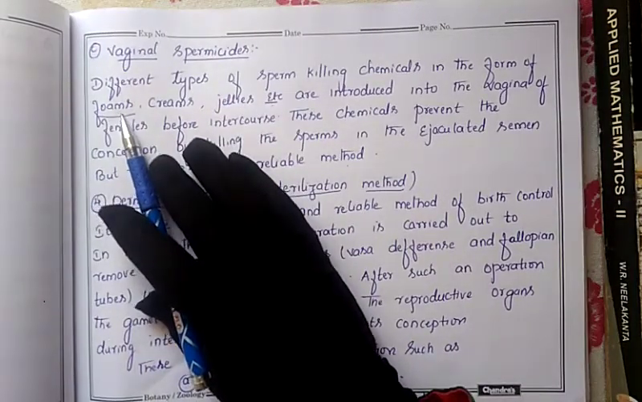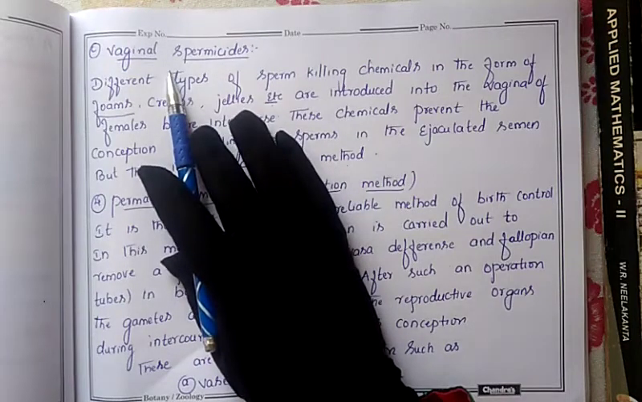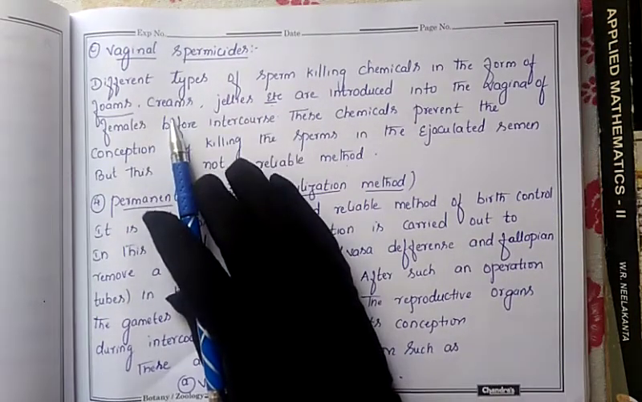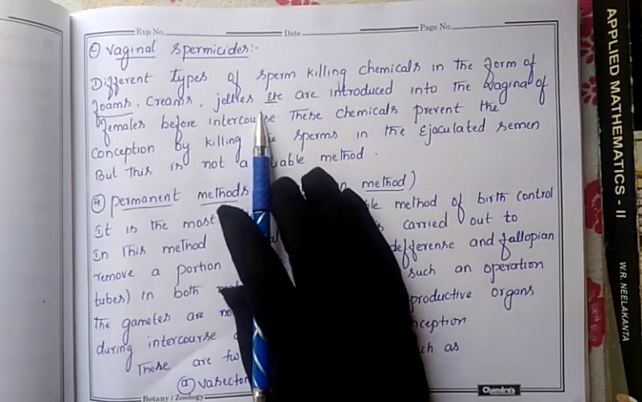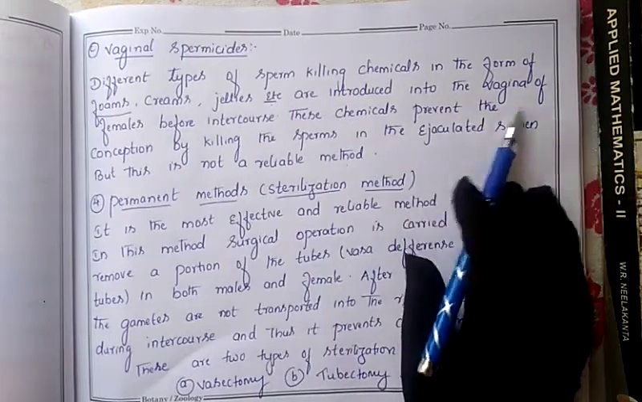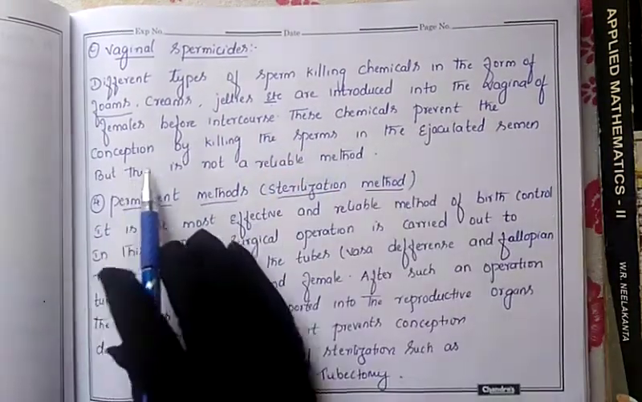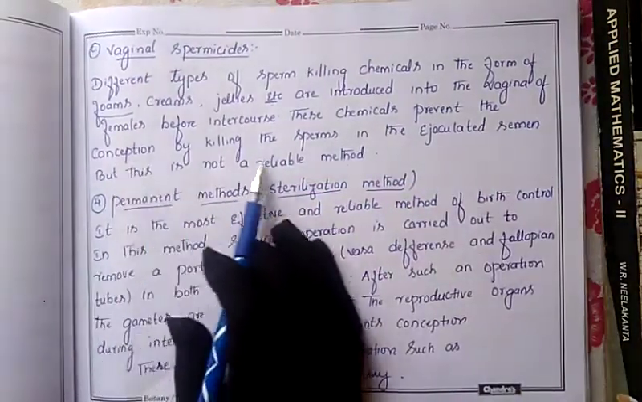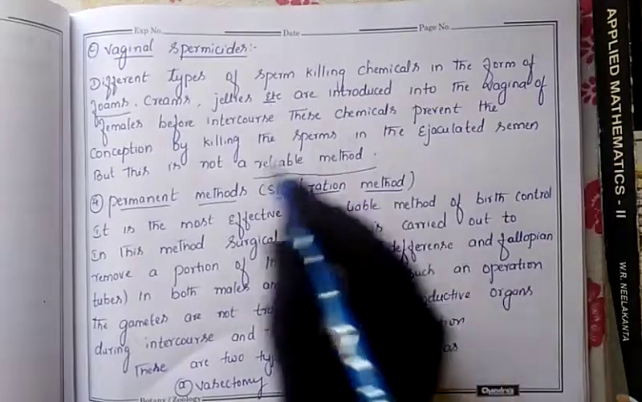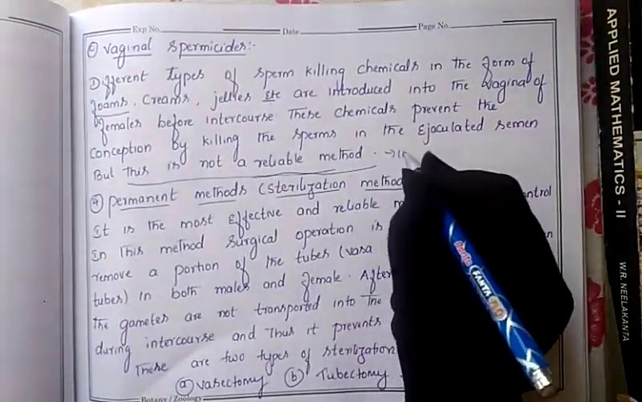It may come in the form of foams, which the female has to apply in the vagina during sexual intercourse, or in the form of creams, or jellies. In these different patterns it is introduced into the vagina before the intercourse, and these chemicals prevent conception by killing the sperm in the ejaculated semen. But this is not a reliable method, because by using this method we will not get 100% results.